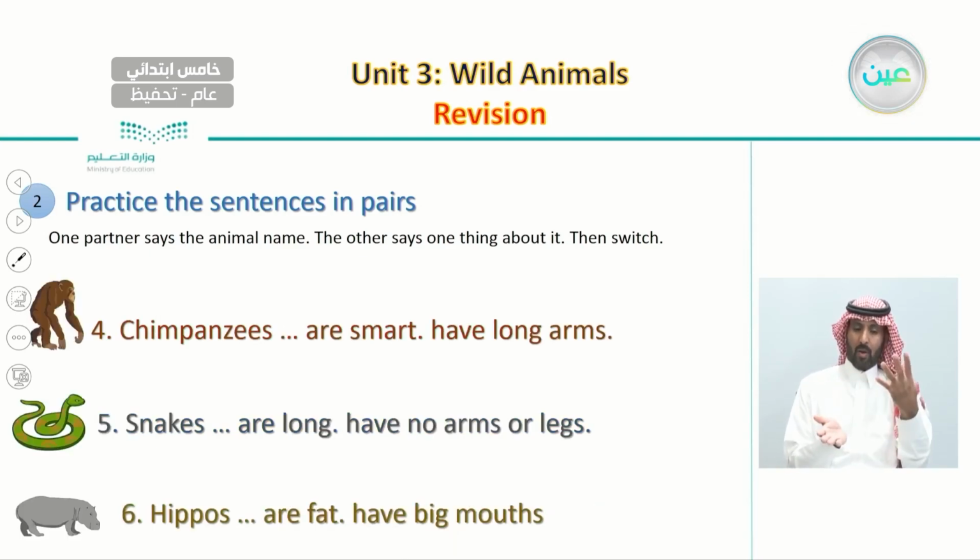Number four, chimpanzees are smart and have long arms. Number five, snakes are long and have no arms or legs. Number six, hippos are fat and have big mouths.